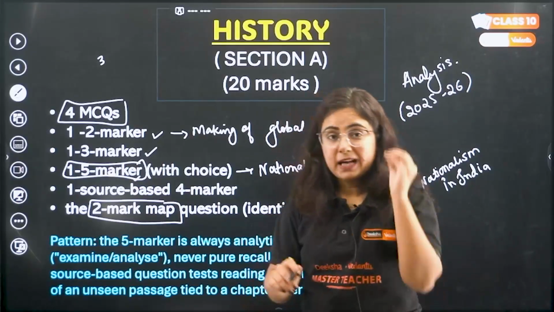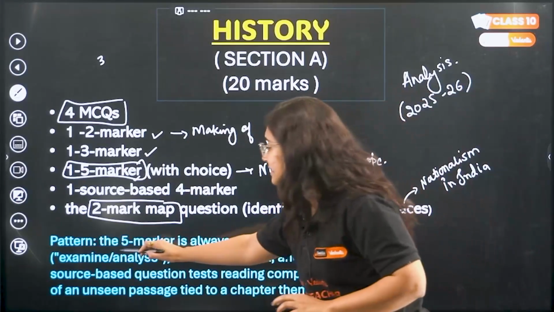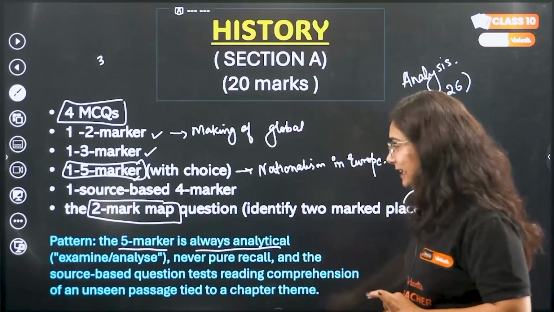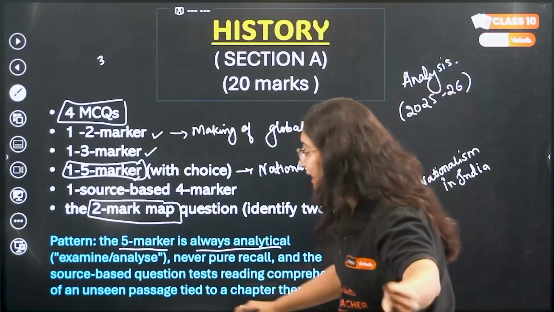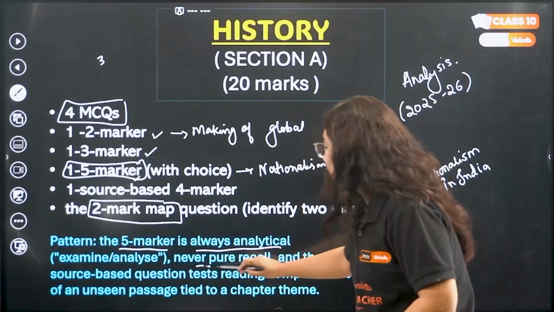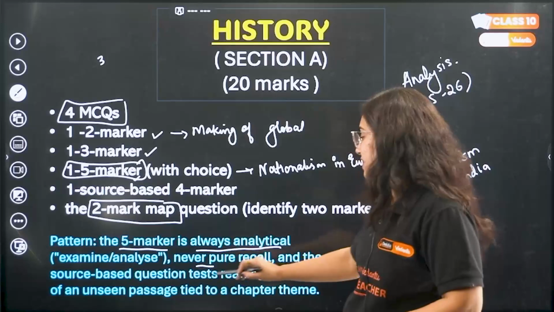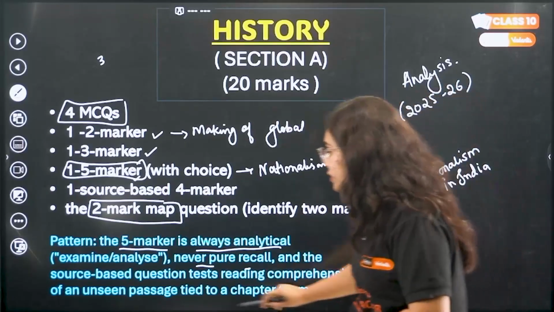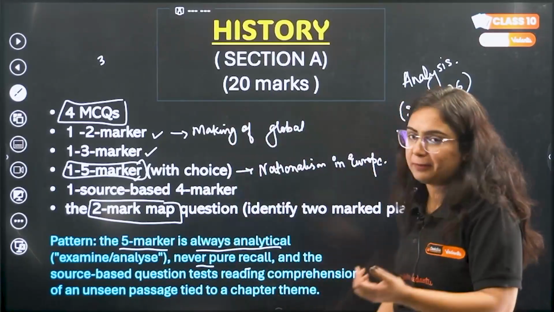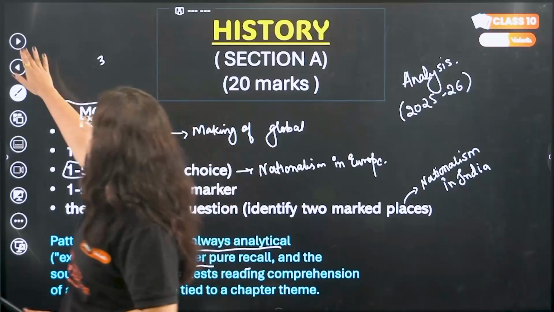Okay, the pattern that you have to understand here is the 5 marker is always analytic, like you have to examine or analyse, never pure recall, and the source based question tests reading comprehension of an unseen passage tied to a chapter theme. This is what you have to keep in mind.